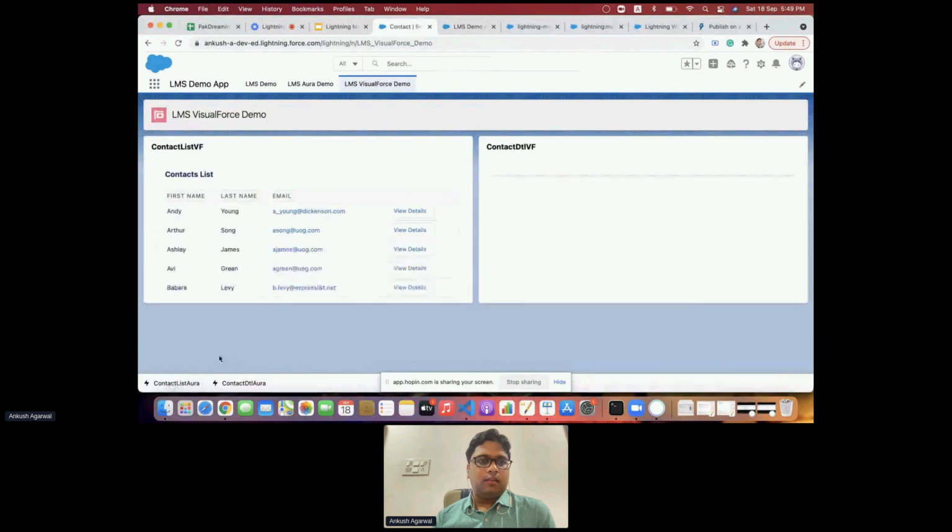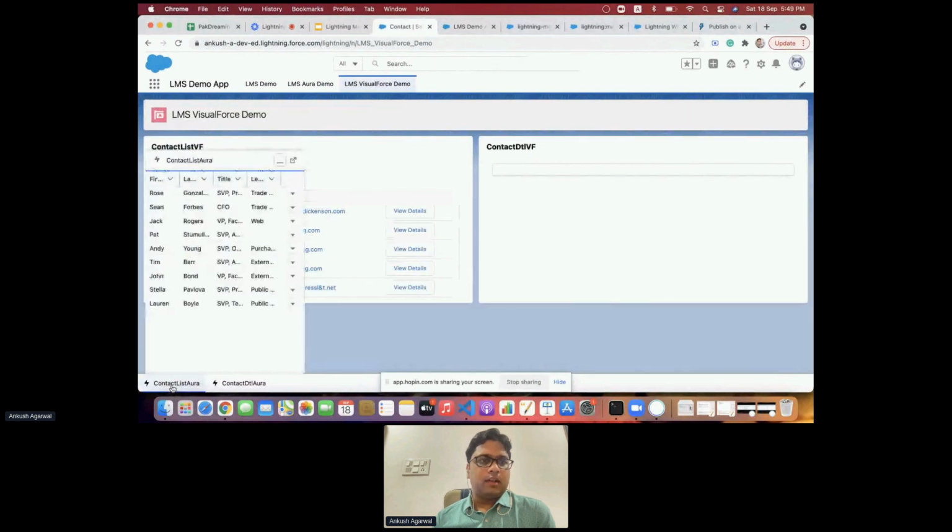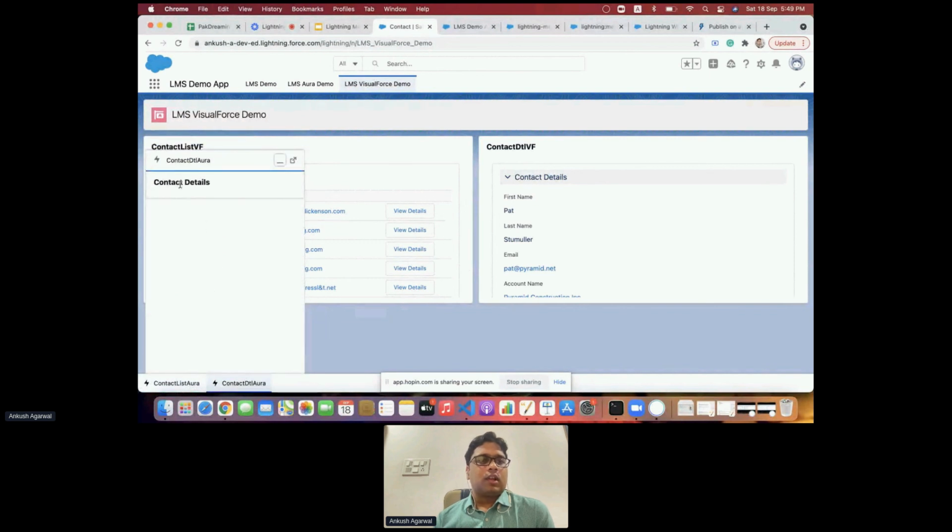I can see the contact list over here. And if I try to show the details, you can see that from the utility bar itself I'm clicking, and we can interact between the components at the utility bar and on the Lightning page as well. I'm not able to see it over here because it was not loaded successfully.